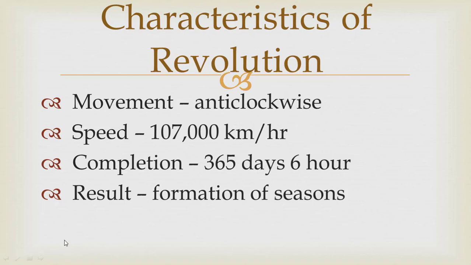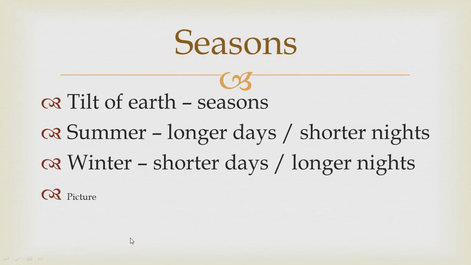So now we will discuss how the seasons are formed. As we know, Earth is tilted at an angle of 66.5 degrees. This angle and the revolution of Earth around the Sun cause change in season. In summer, days are long and nights are short, while in winter, days are short and nights are long.